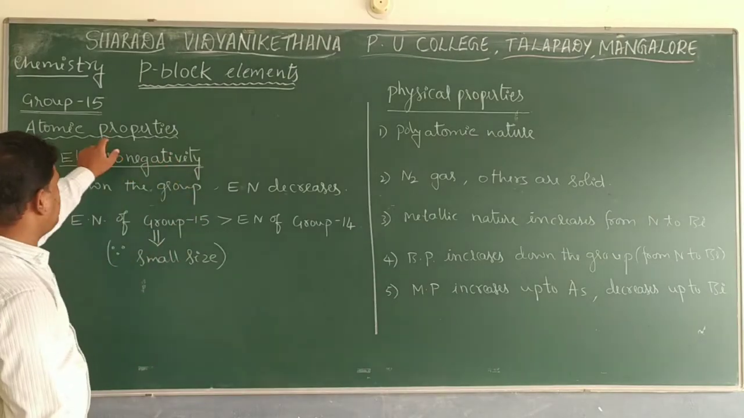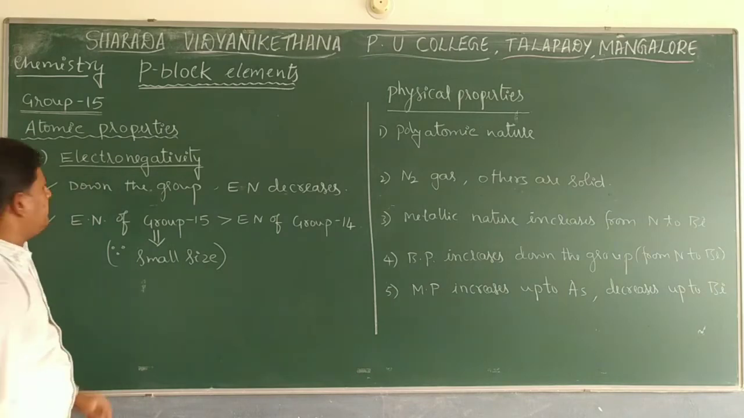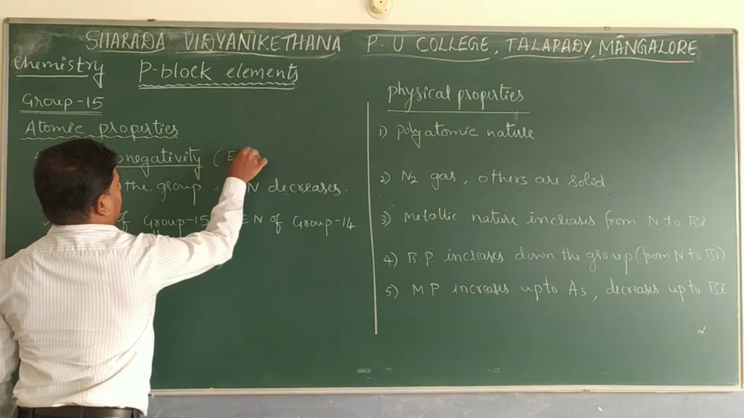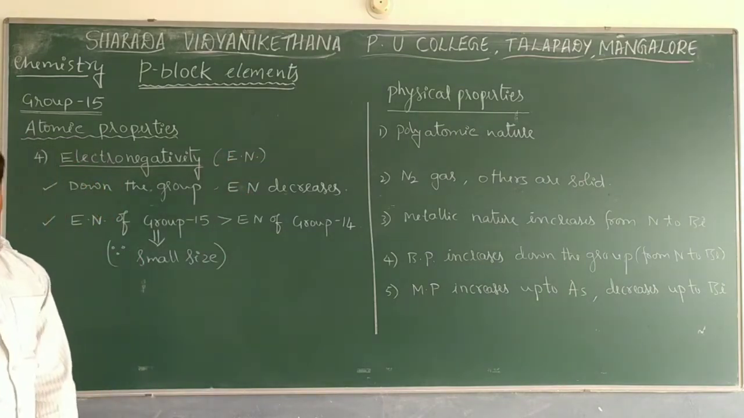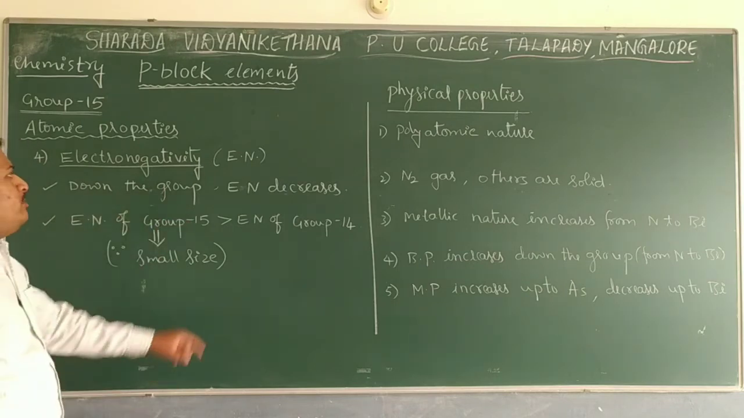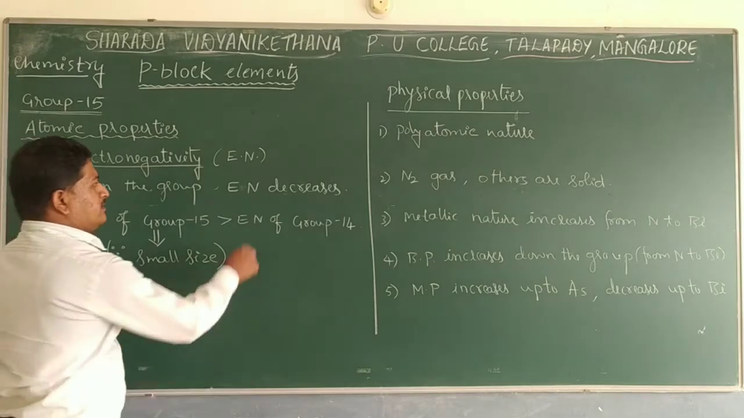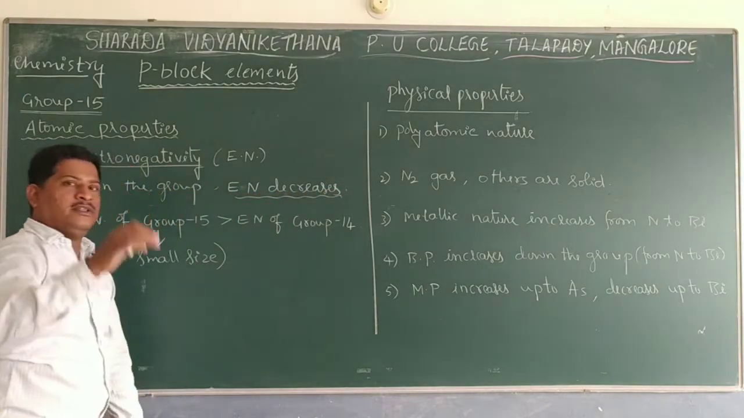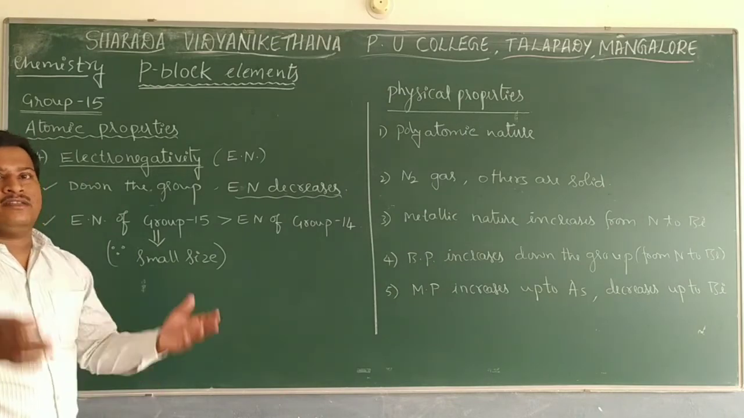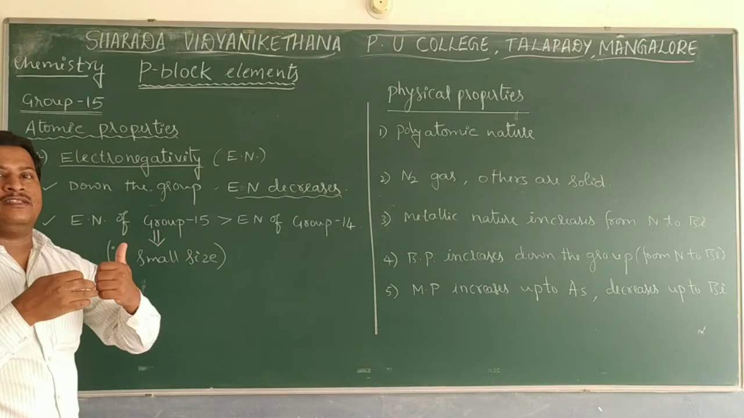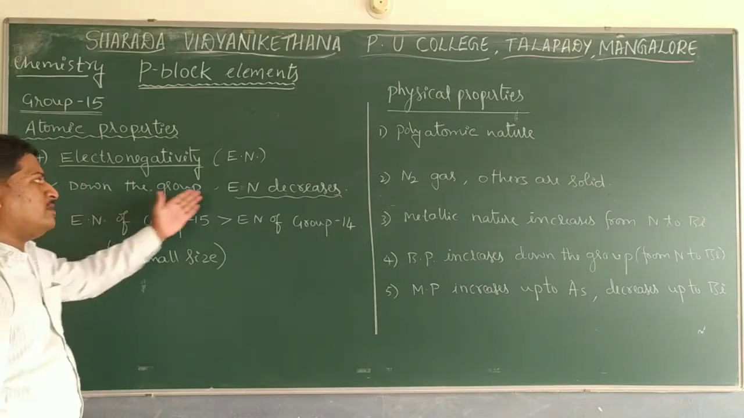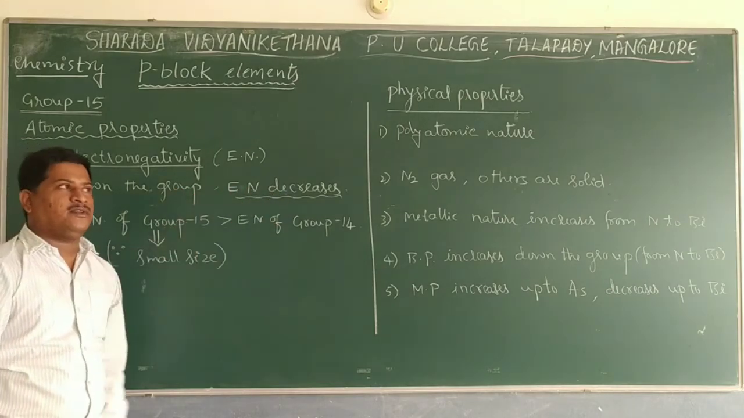Let us see the fourth atomic property of group 15 elements, that is electronegativity, symbolically represented as E.N. Always remember, down the group, from nitrogen to bismuth, electronegativity decreases. This is as usual a periodic property. Down the group electronegativity decreases mainly because of the increase in size; the attraction of electrons towards the nucleus in the bonded state becomes less. That is why, down the group, because of the increase in size, electronegativity decreases.